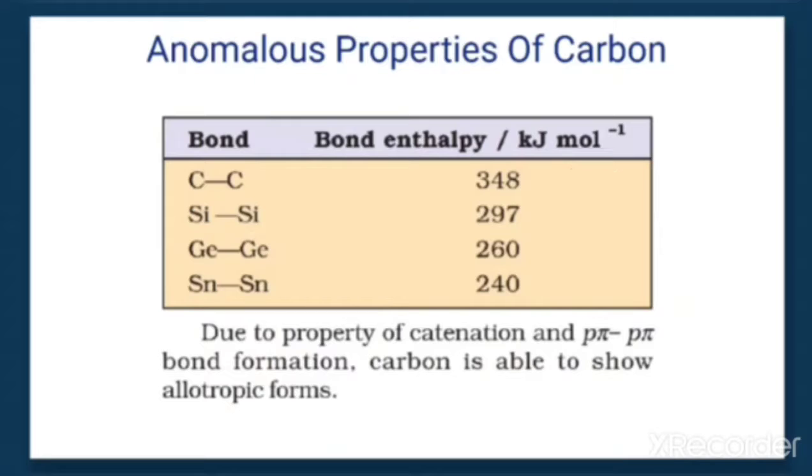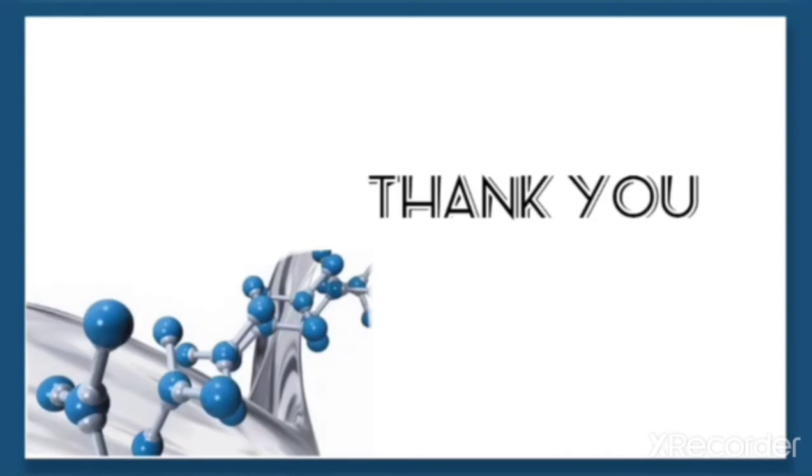Due to this property of catenation and pi bond formation, carbon is able to show allotropic forms. We will be discussing the allotropes of carbon in the next video. So this is all about this video.